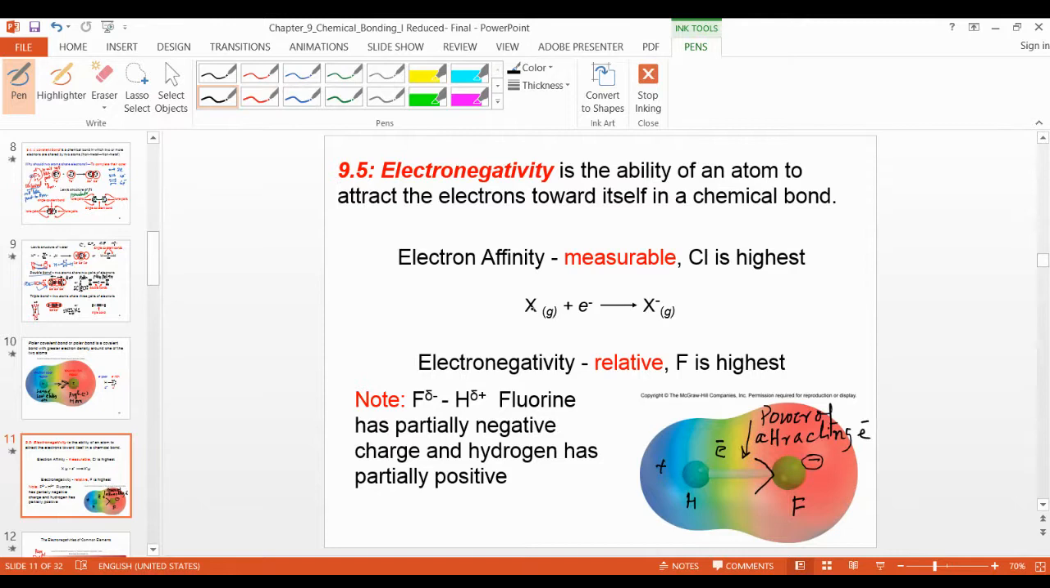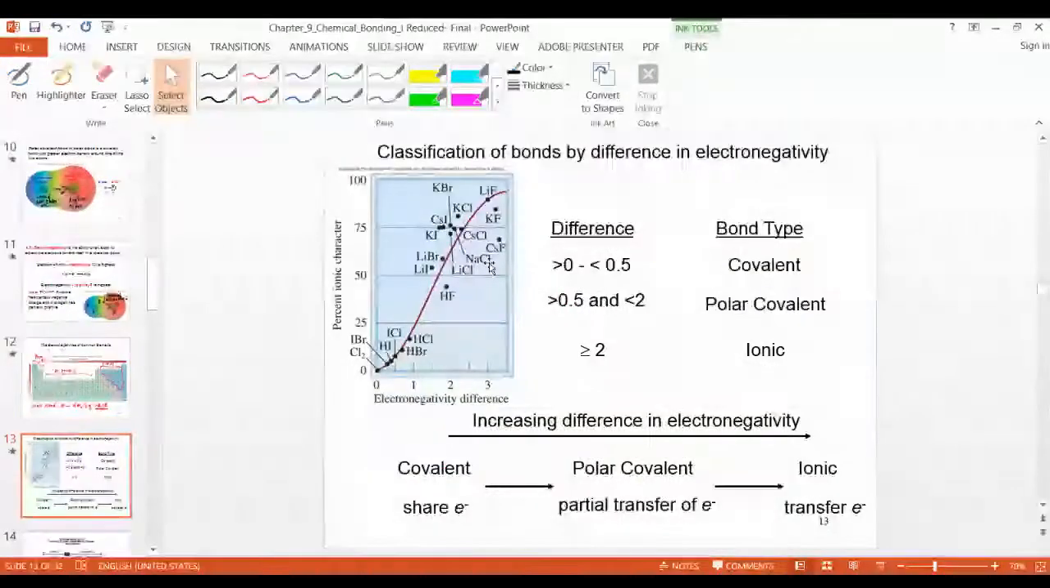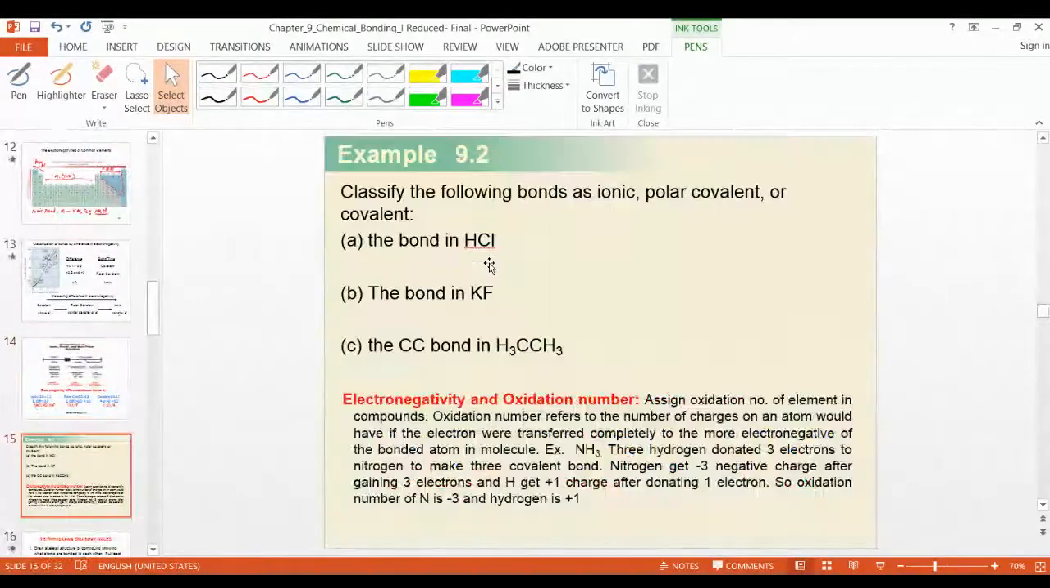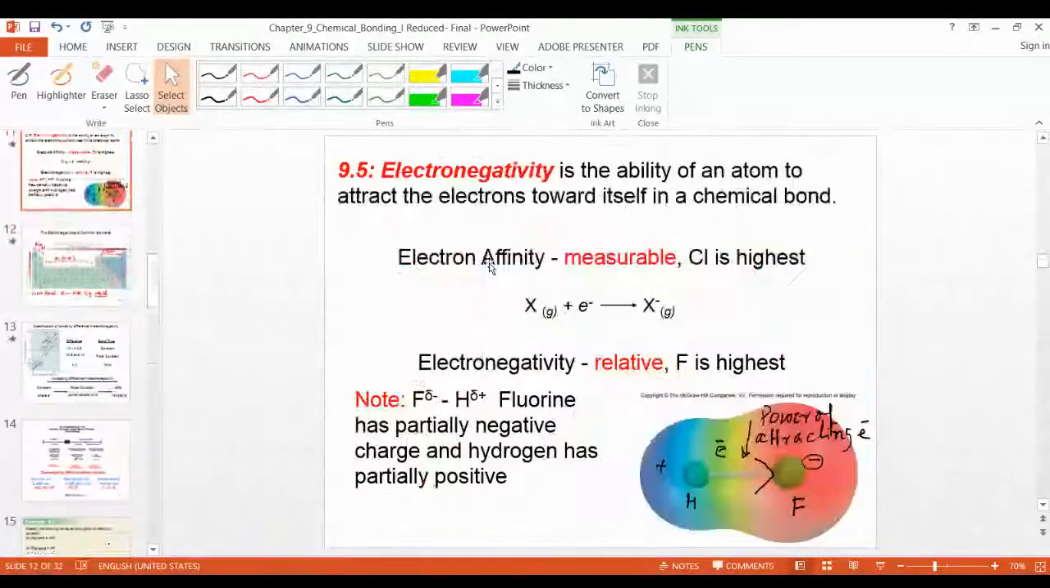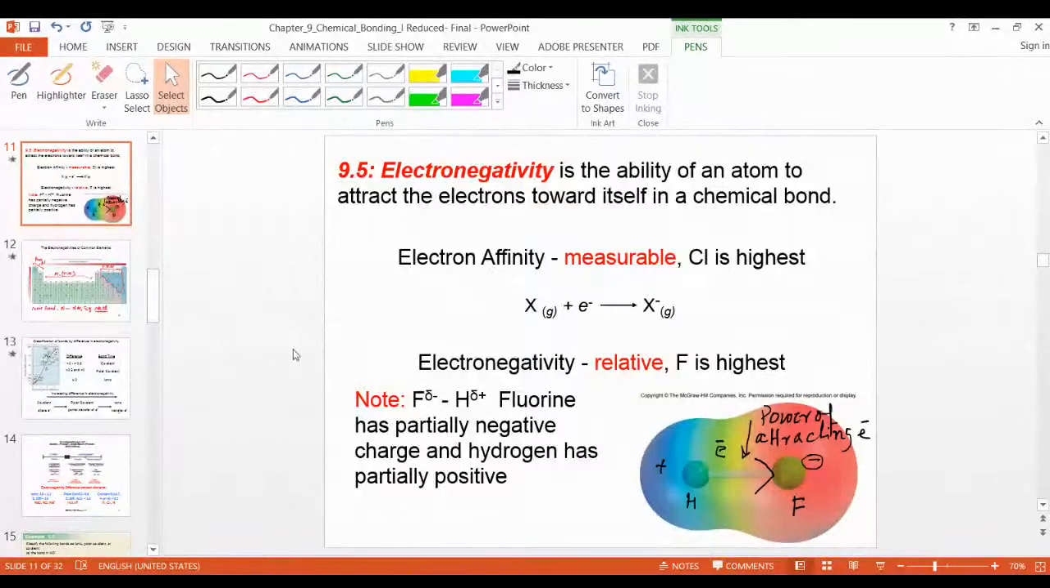Look at here, this is the electronegativity. I have also written electron affinity here, but I can put electron affinity differently. Don't worry, you don't get confused.